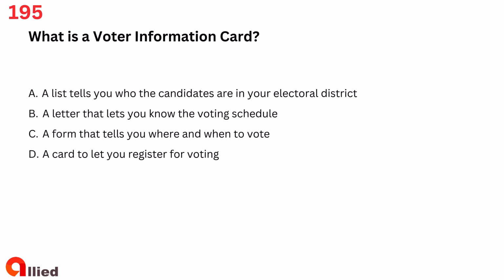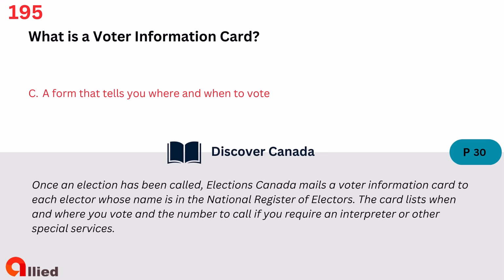Question 195. What is a voter information card? A. A list tells you who the candidates are in your electoral district. B. A letter that lets you know the voting schedule. C. A form that tells you where and when to vote. D. A card to let you register for voting. The answer is C. A form that tells you where and when to vote.